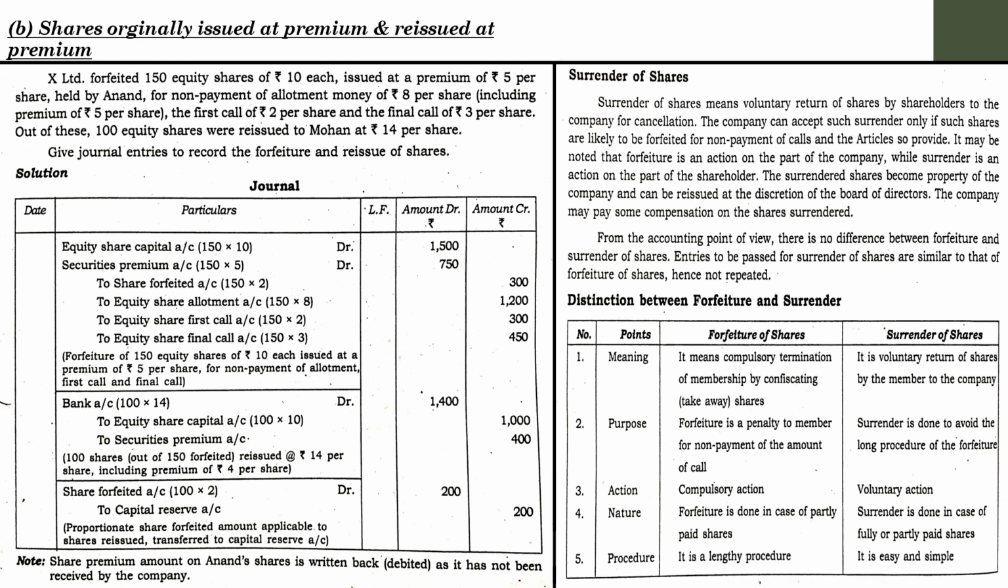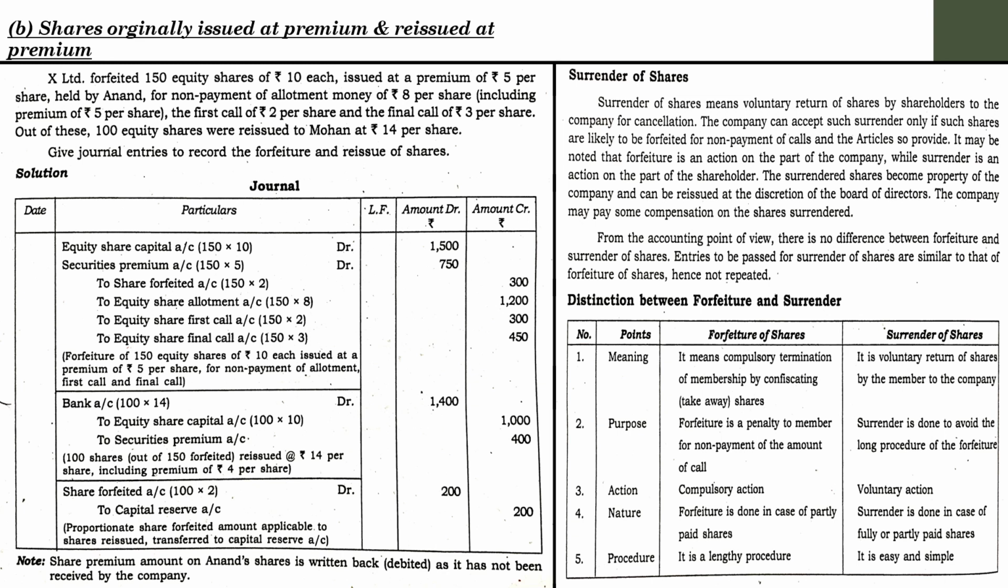And finally, forfeiture of shares is a lengthy procedure. Even though we have passed only 3 entries, the computations will be quite tricky and difficult when the company is only reissuing a proportion of the forfeited shares. And the forfeiture of the shares also is quite tricky. Here we are discussing only easy cases. That is why you may find it easy.